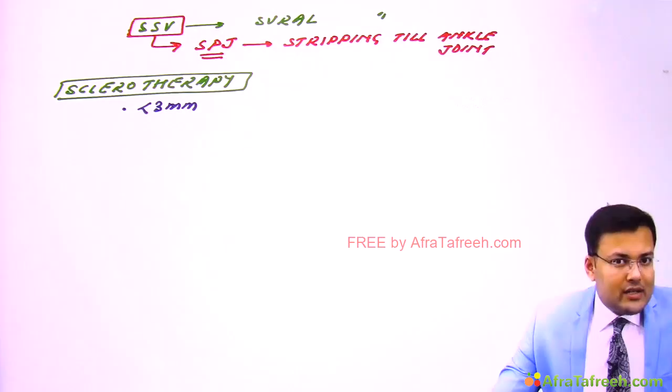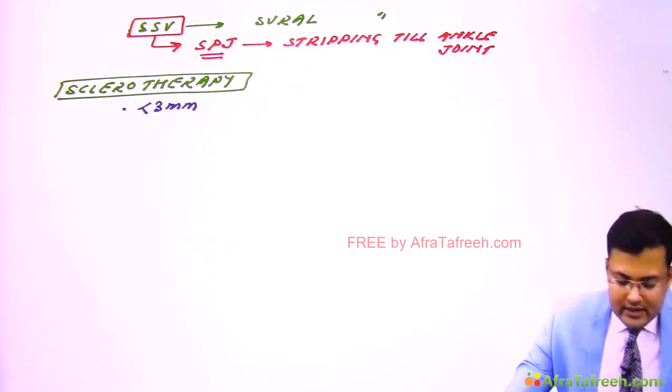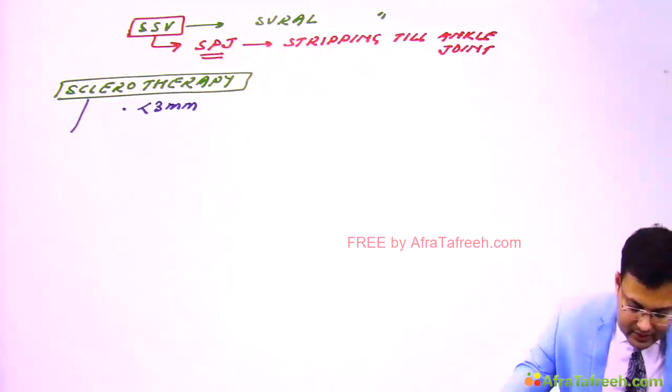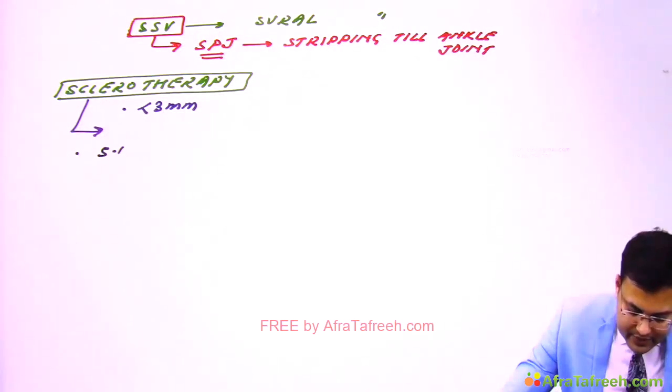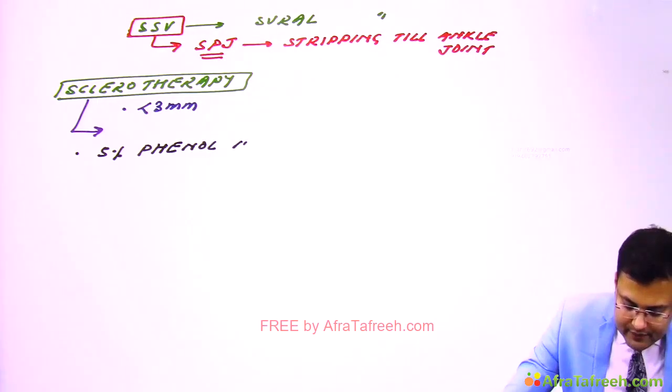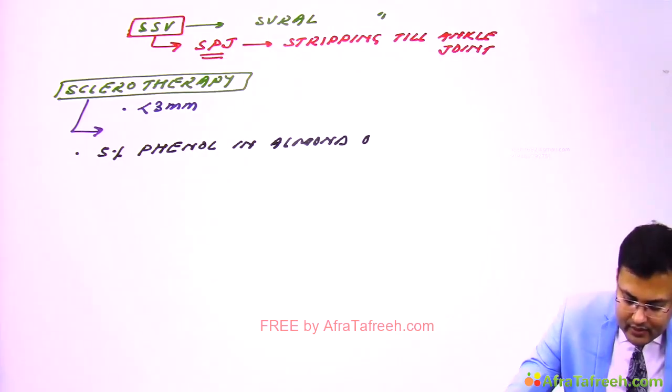So what is the list of sclerosing agents which are used in sclerotherapy? The sclerosing agents which are used, you have to remember the percentage also. First, 5% phenol in almond oil. Clear?